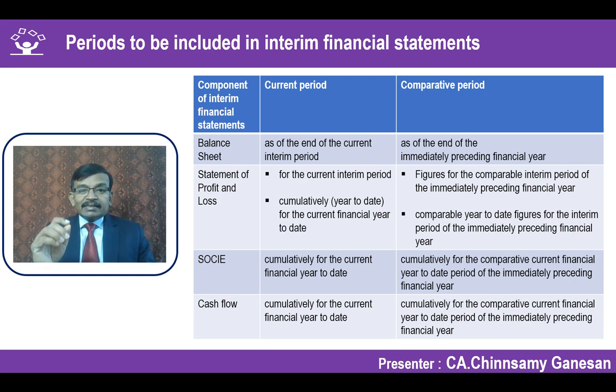I have taken an example of an entity preparing an interim financial statement for the quarter ended 30th September 2019. What is the requirement? If you are talking about June 2019, then year to date number will be equivalent to the first quarter. So accordingly, you need not even give the year to date number. First quarter, it is not required. Third quarter, you have to give. Fourth quarter, you have to give.